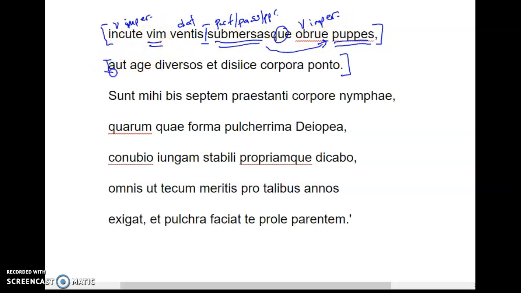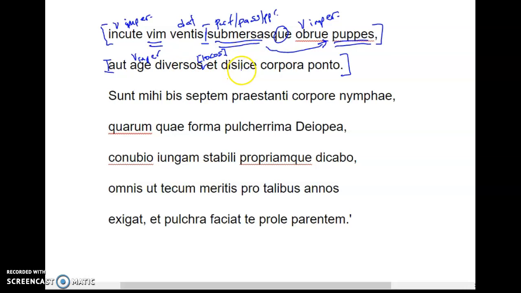Or age, another main verb that's an imperative, or drive the ships diversos, literally, this is probably something like diversos locos, into diverse places. Scatter them, really, is all it's saying. And drive the scattered ships, sure, or drive them into different places.